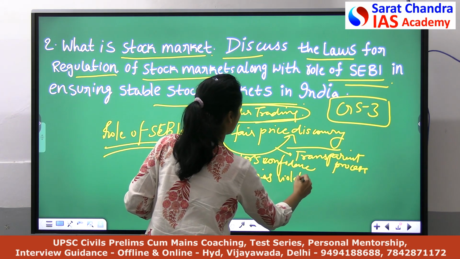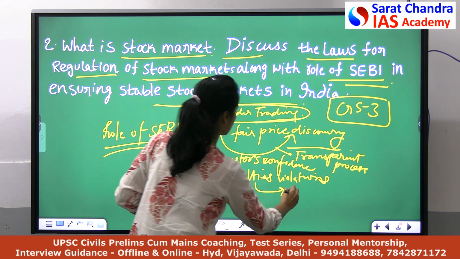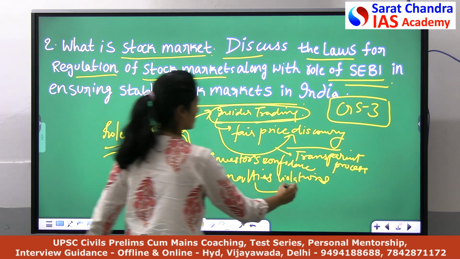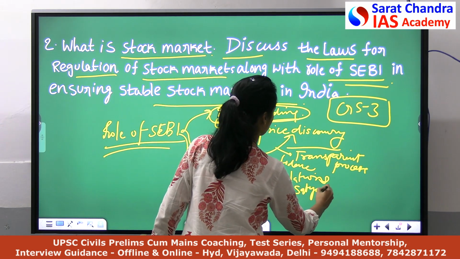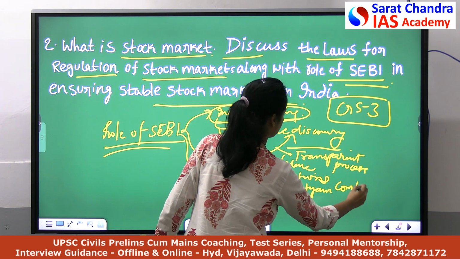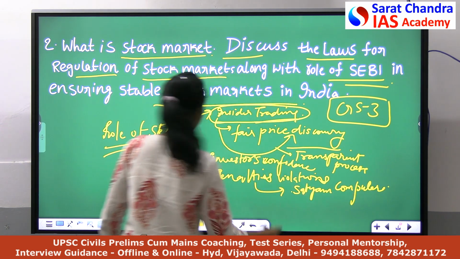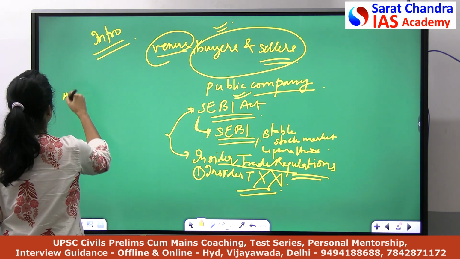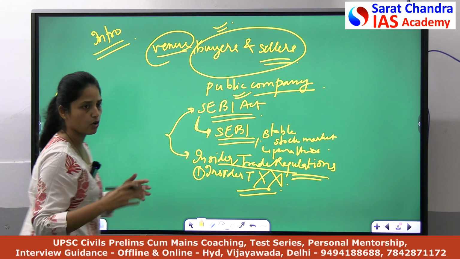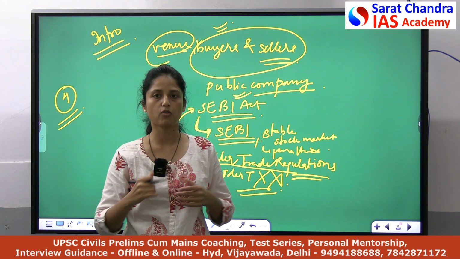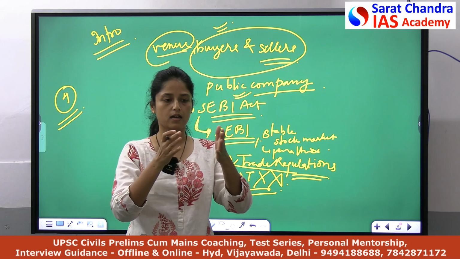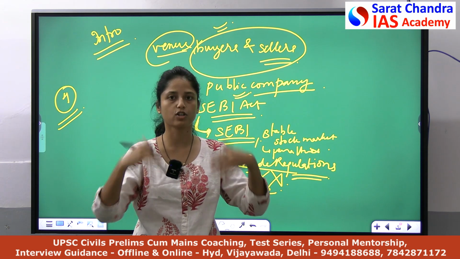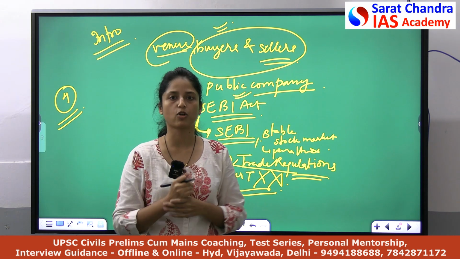Penalties for the violations. For penalties you can discuss the role of SEBI in the case of Satyam Computers. You can read about this case study, the role of SEBI in Satyam Computers. And the fourth point is very general, but we can discuss that. Basically SEBI ensures that a businessman gets a particular amount of money. SEBI ensures that many businesses list themselves in the stock market, get money for their own business, and help in the growth and prosperity of the country.